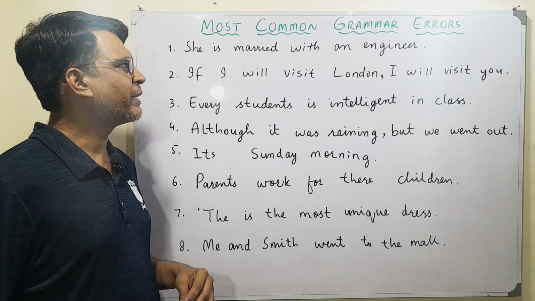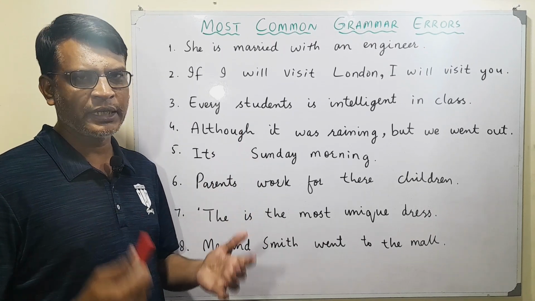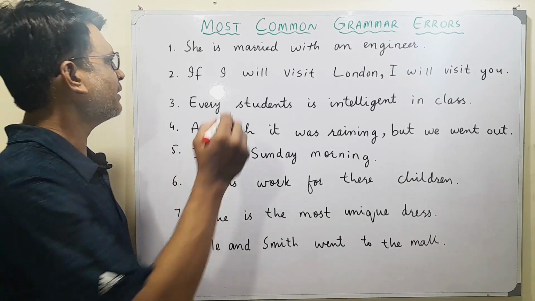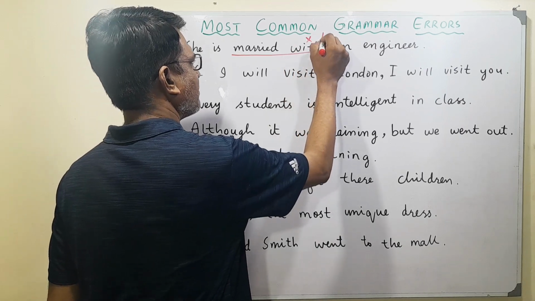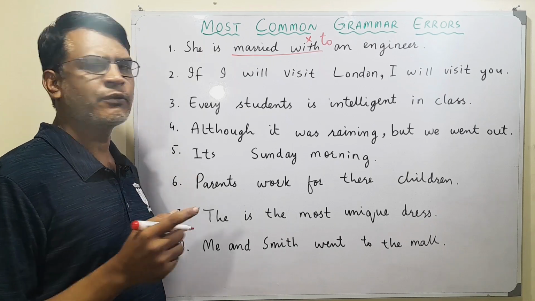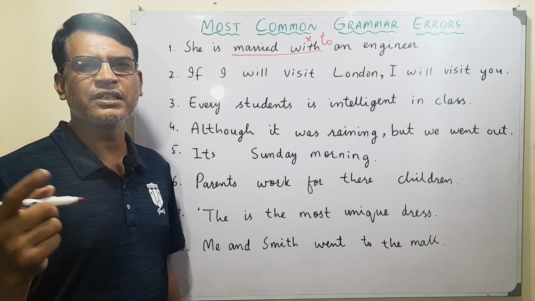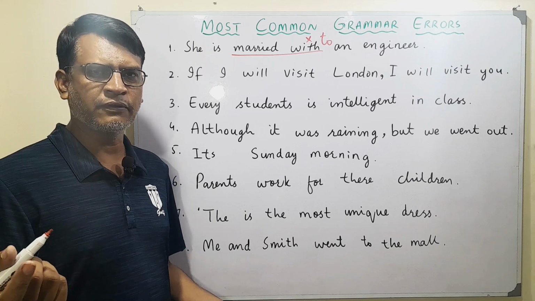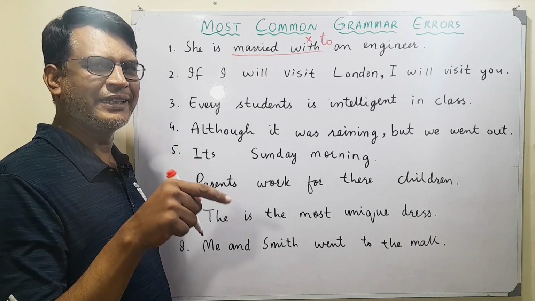The first sentence is, she is married with an engineer. On the surface, this sentence seems okay, but there is a mistake. And what mistake is that? Well, whenever we say married, we say not with, but we say married to. Okay, so the right expression that we have, and which is a fixed expression, we always say she is married to an engineer, or she is married to a doctor, she is married to a businessman, stuff like that. So married is with to, not with.